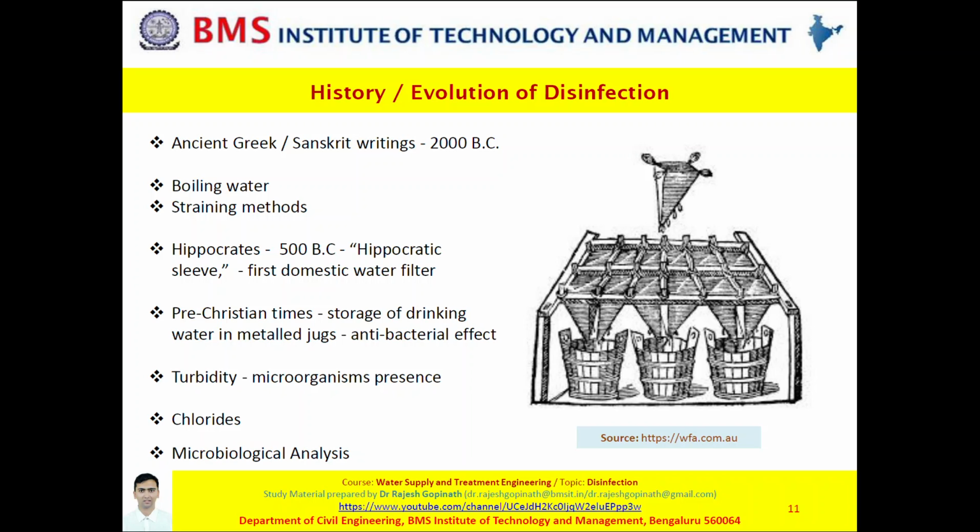Since it is beyond the scope of this presentation, I shall not be delving into them, and you are welcome to go back to my previous lectures and sessions on the biological characteristics of drinking water, wherein we had addressed pathogens, indicator organisms, and biological tests.